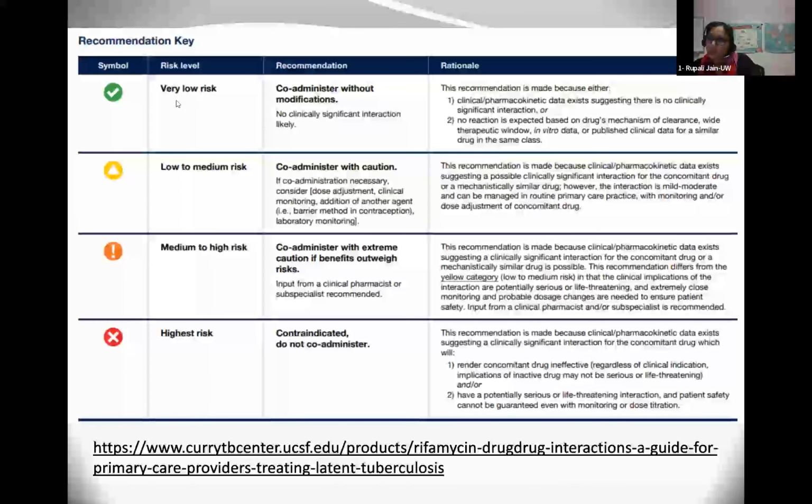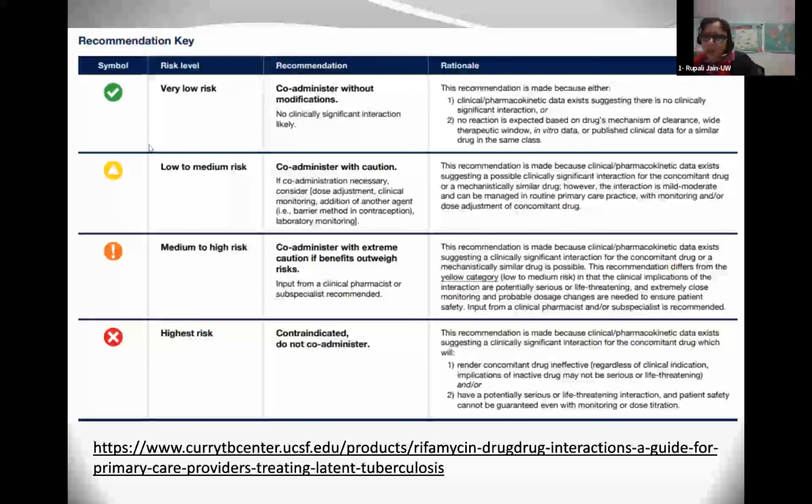So for example, the green check is very low risk and you can co-administer the medications without modifications. Low to medium, you can do it with caution, but maybe you need some extra monitoring. And same thing with the orange exclamation. And then the highest risks are generally contraindicated and do not co-administer.